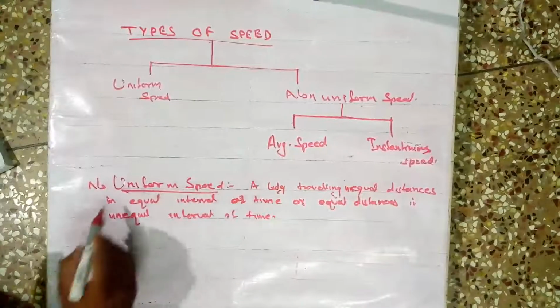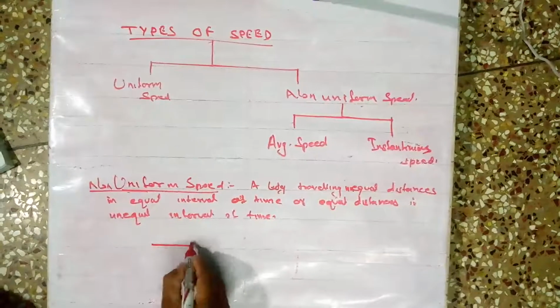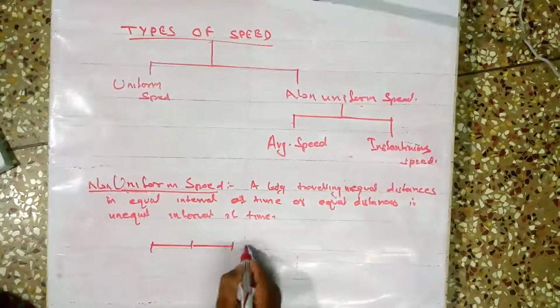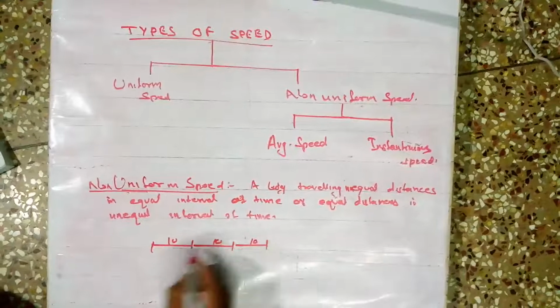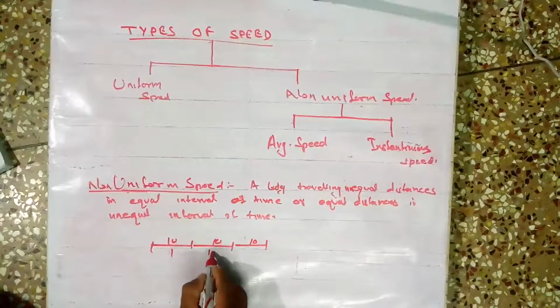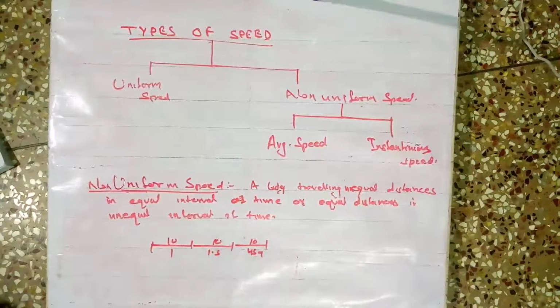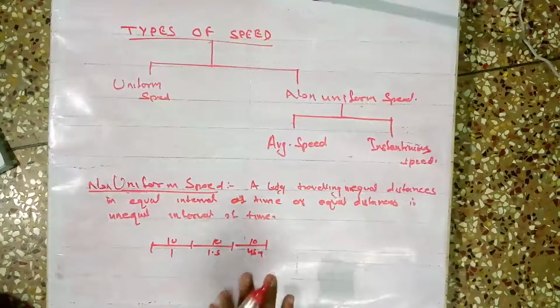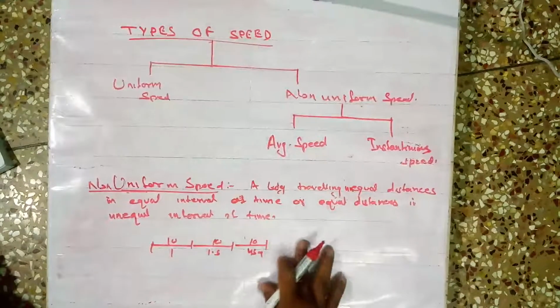Clear? Non-uniform speed is when the body travels equal distances, suppose 10 kilometer, 10 kilometer, 10 kilometer, but the first takes 1 hour, this one 1.5 hours, this one 45 minutes. Then it is not under uniform speed. It is non-uniform speed.